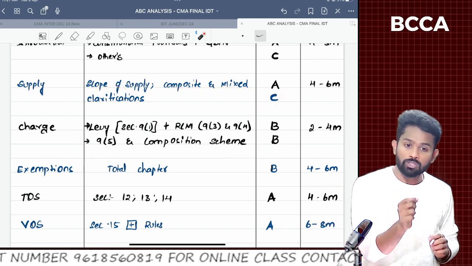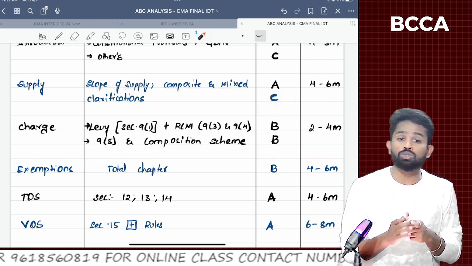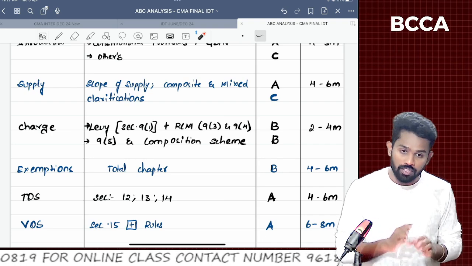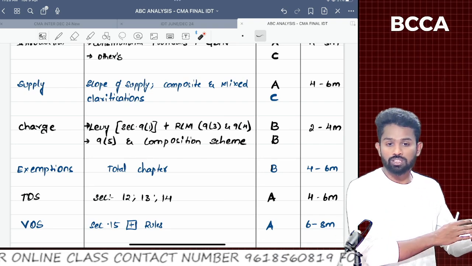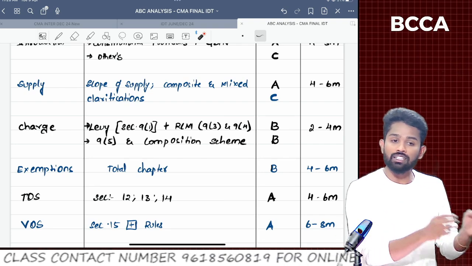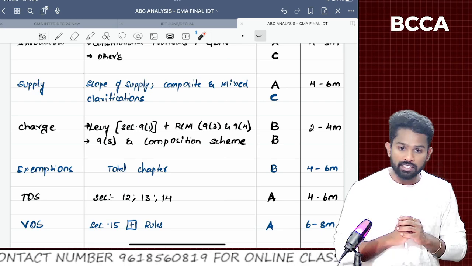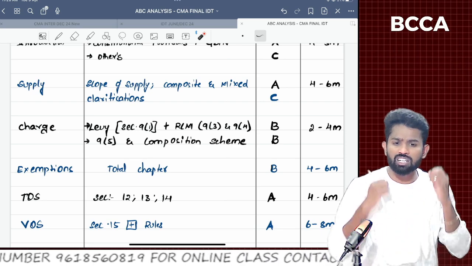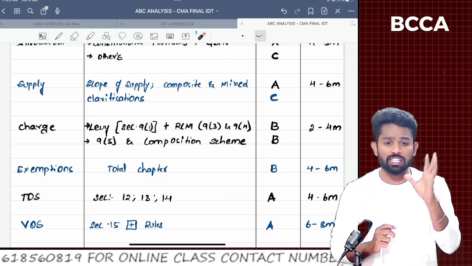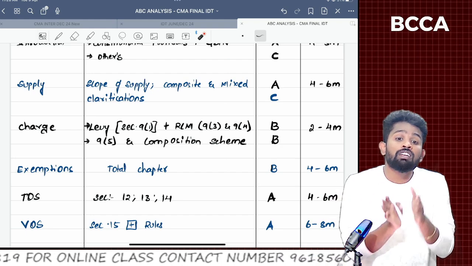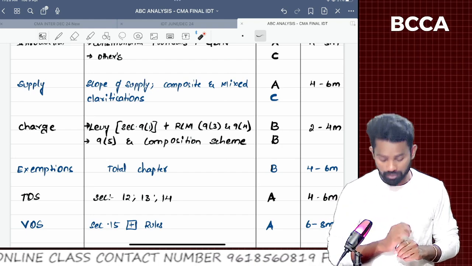Sir, there might be a question for you, sir, whether Schedule 1, Schedule 2, Schedule 3 will fall under A? Yes, including Schedule 1, Schedule 2, Schedule 3, Sections 7 and 8 and definitions will fall under the A category. Whereas the clarifications, there are n number of clarifications, around 30 clarifications in supply. They alone will fall under the C category.